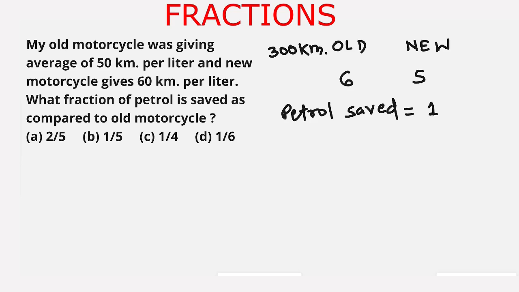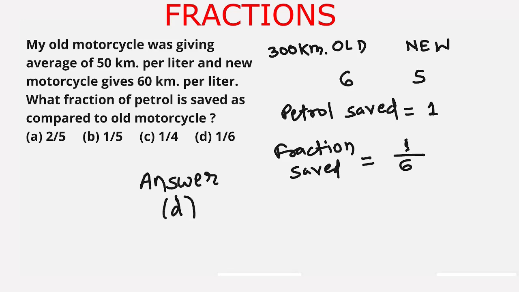Earlier by old motorcycle I was consuming 6 liters. So fraction saved as compared to old motorcycle is 1 upon 6. For every 6 liter of petrol I am saving 1 liter of petrol when I am traveling by new motorcycle. So the fraction saved is 1 upon 6. And from the given options, our answer is option D, 1 upon 6. I hope you have understood the method of solving such type of questions. We go to the next question.